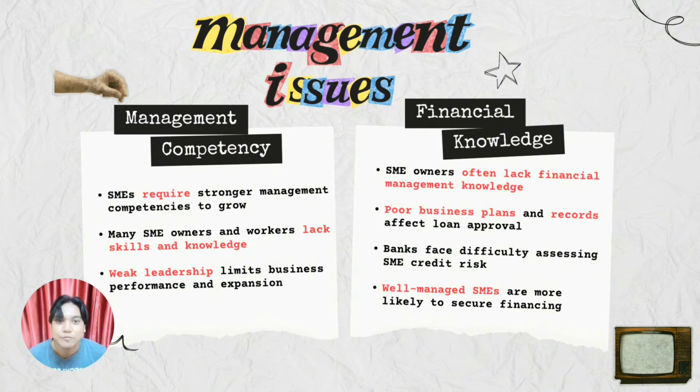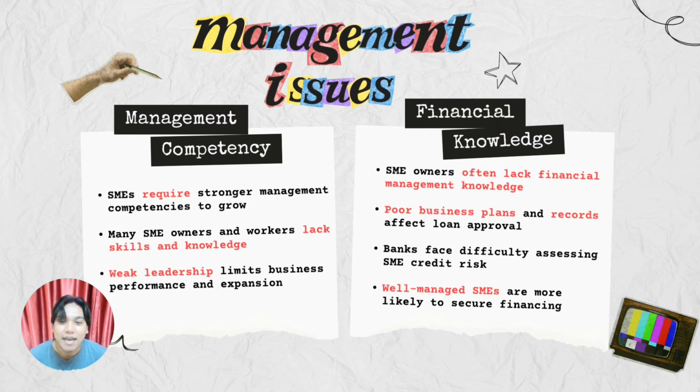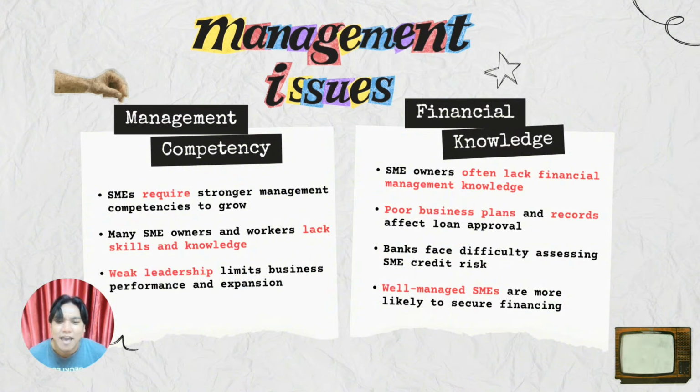Another issue would be their financial knowledge. Many SME owners have limited financial knowledge, such as preparing business plans and also financial records. As a result, banks find it difficult to assess their credit risk and to approve their loans. So this creates financial constraints that slow down their business growth.